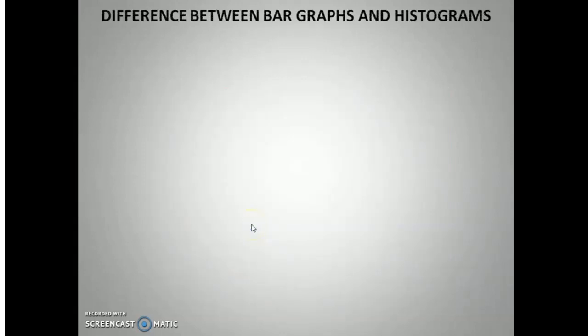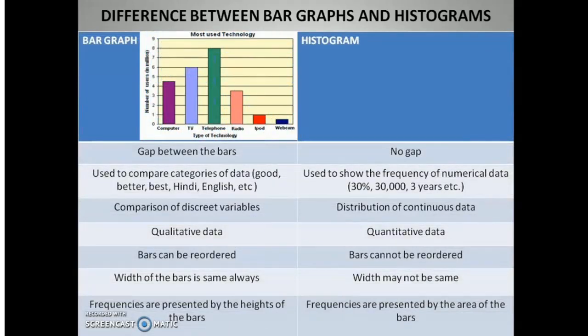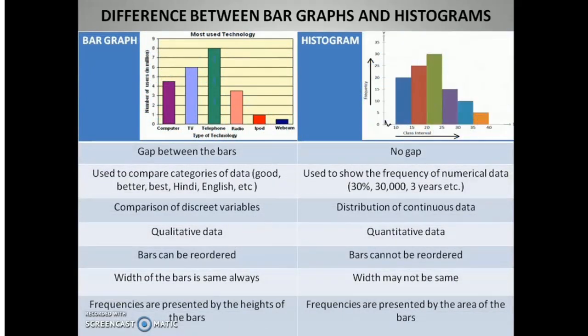So finally, let's discuss the difference between bar graphs and histograms. Although they seem to be very similar to each other in their shape, there is a lot of difference between a bar graph and a histogram. A bar graph, as you can see on this left hand side, is used to show categories, while histograms are always used to show frequency. A bar graph always has gaps between the bars, but there is no gap between the bars in a histogram.